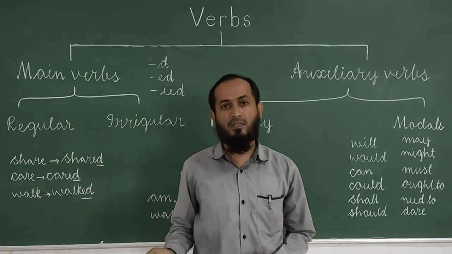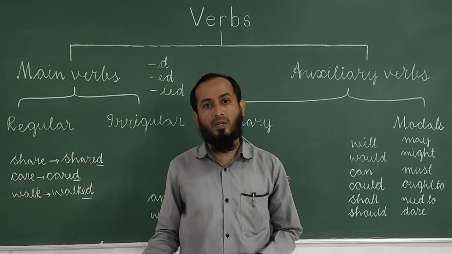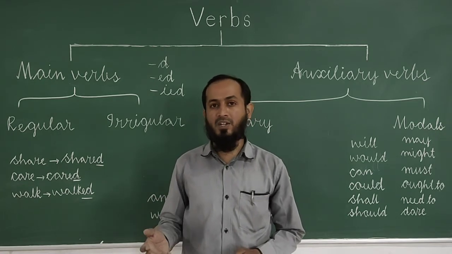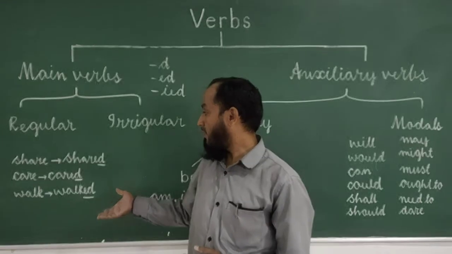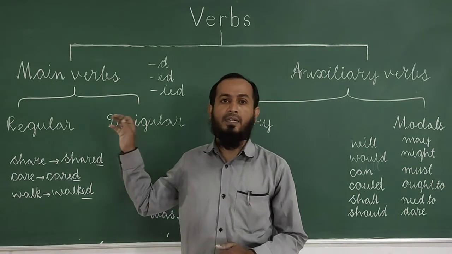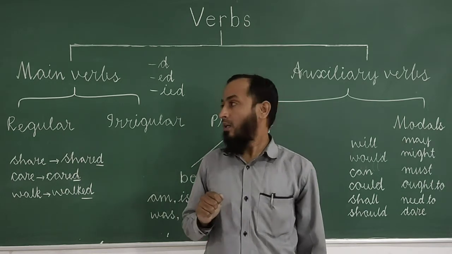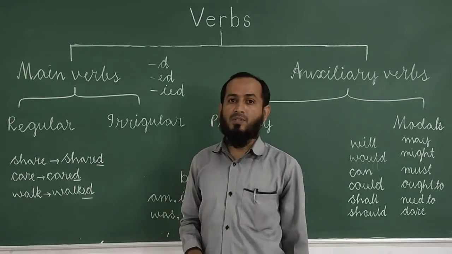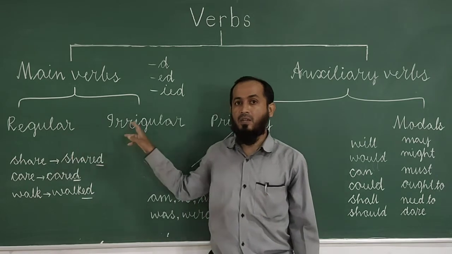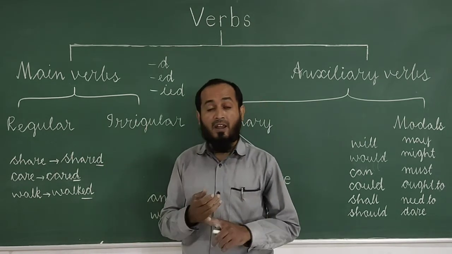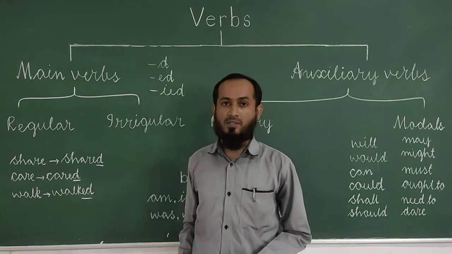Eat, ate, eaten. Drink, drank, drunk. Ring, rang, rung. Swim, swam, swum. Drive, drove, driven, etc. So these are all called forms of verbs. We will be discussing in detail while learning tenses. Clear? And one more thing for your kind information. Actually, there are 4 types of main verbs. Regular verbs, irregular verbs. Apart from them, transitive verbs and intransitive verbs, which we'll be discussing in our next class.